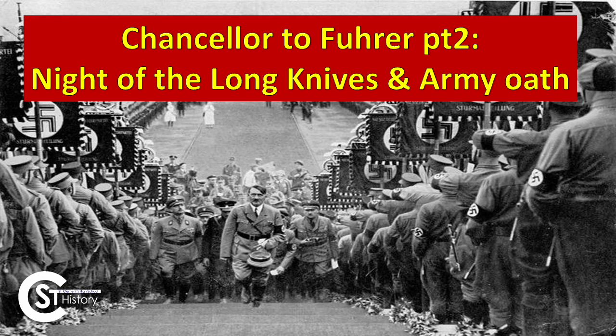This lesson is going to be the second part of the steps to Fuhrer. How does Hitler become dictator following becoming Chancellor on January 30th, 1933? This lesson will focus on the Night of the Long Knives and then the Army Oath, as well as the death of Hindenburg. Okay, so just to recap from last lesson, and if you are revising this for Year 11, then hopefully this will be a nice quick lesson for you.